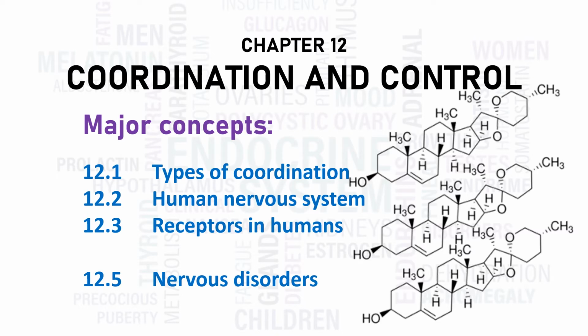In this video, we will discuss the endocrine system, which is actually chemical coordination involving the chemicals that regulate the body metabolism. Along with it, we are going to discuss the last topic of the chapter, the nervous disorders. So let's start.